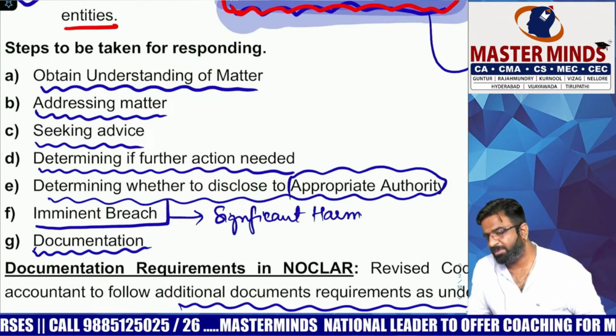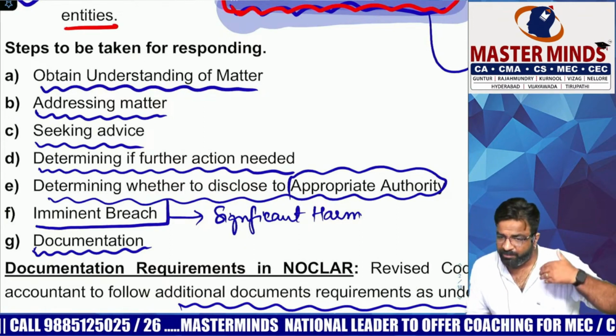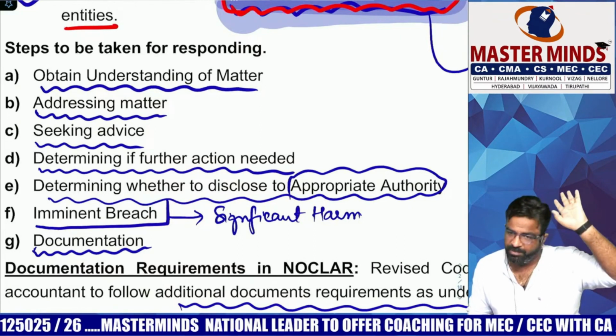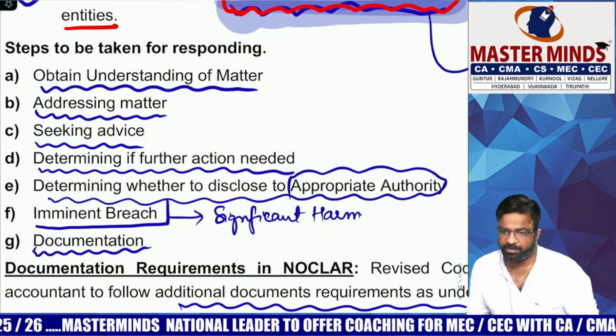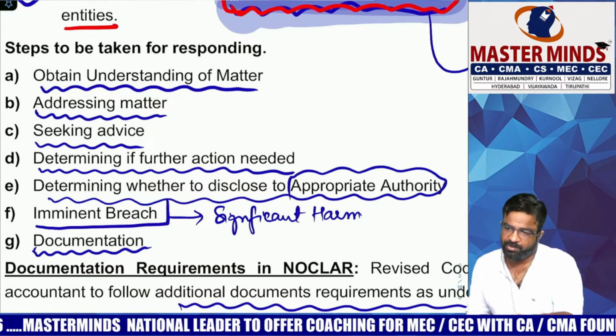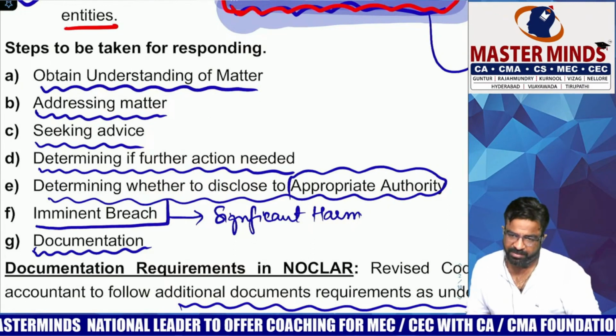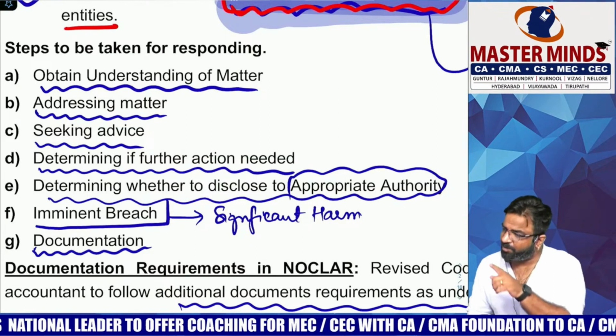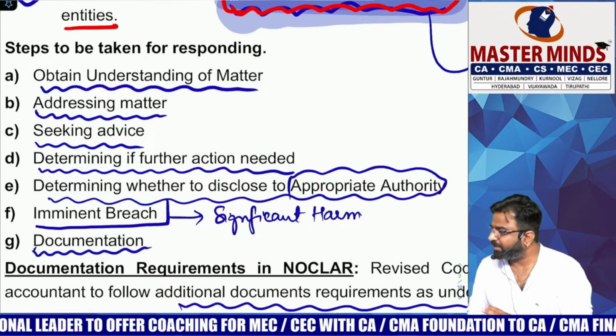As per SA 230. Because you never know in future when they may ask you again, Rohit, 5 years back you reported some NOCLAR point. We would like to see the documentation. You can't say I don't maintain it because it's NOCLAR. They will say, but you're still under SA 230 or not. To preserve it for how many years? 7 years. So tell me the 7 steps in NOCLAR.